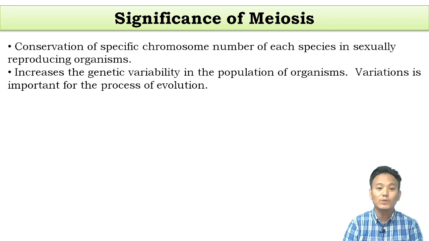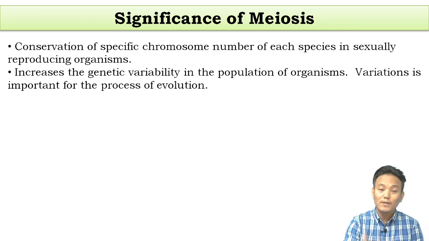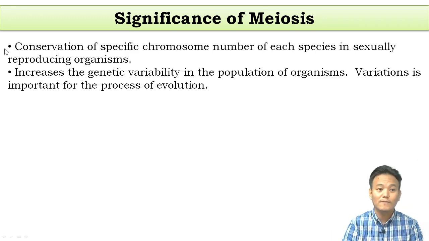So it is because of meiosis, right? Species can maintain their specific chromosome number. So that is the first significance.